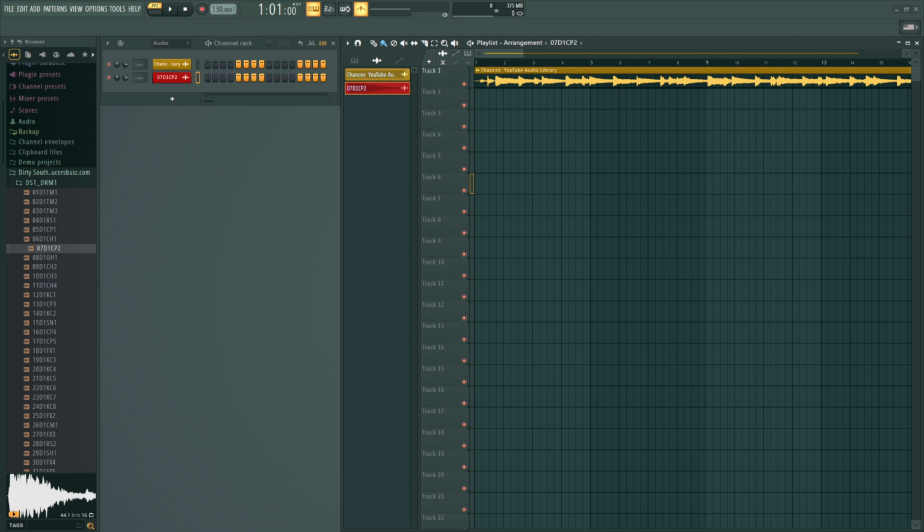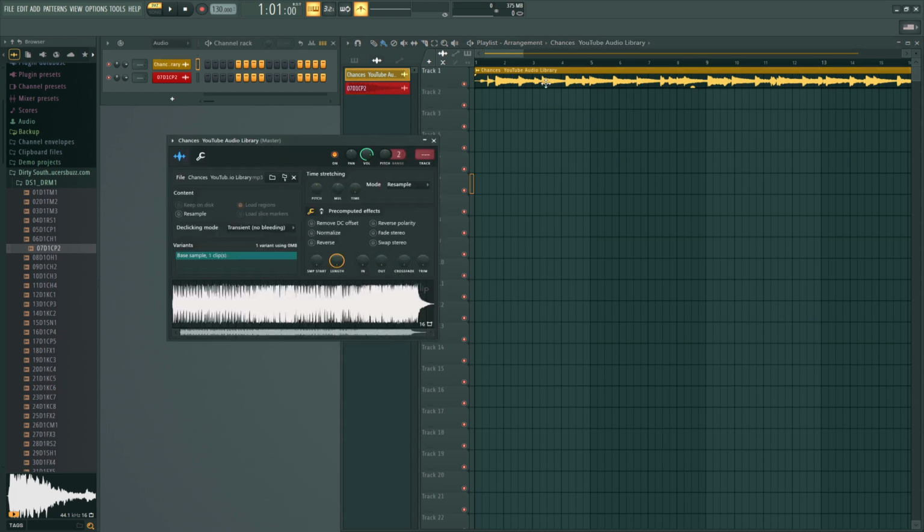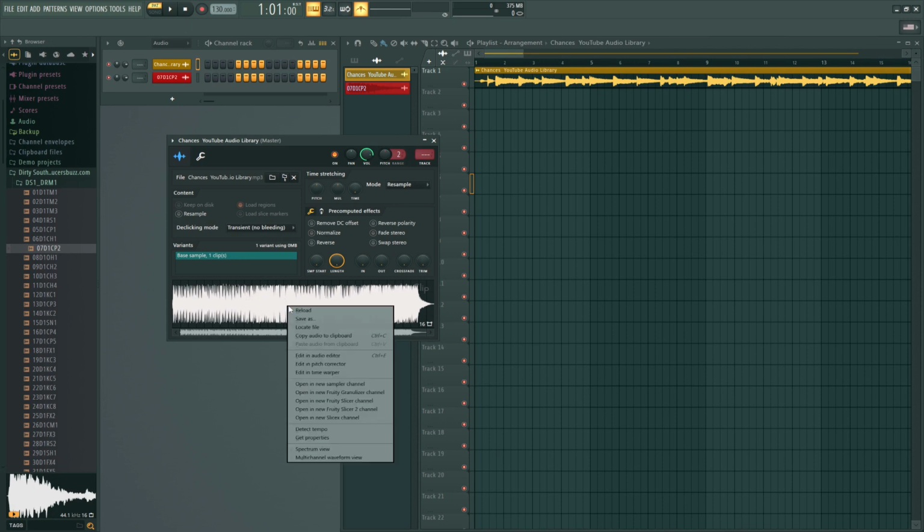Head over to the playlist and find the audio clip that has the hiss you want to remove. When you've located it, double-click the clip in the playlist to bring up its channel settings window. Inside the channel settings window, look at the waveform display. Right-click the waveform and choose Edit in Audio Editor to open the clip in Edison.